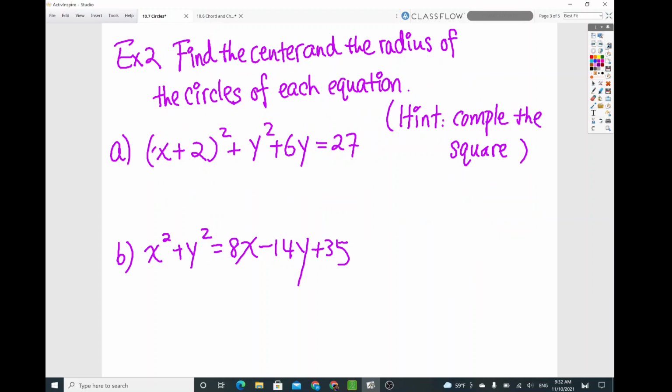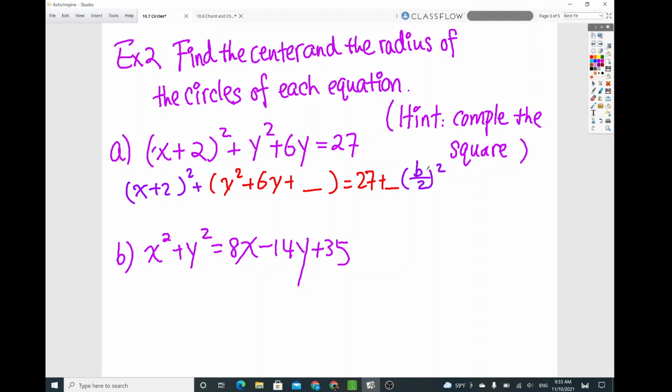Okay, so now let's see what else. Find the center and the radius of the circle of each equation. So the hint: complete the square, back to what we did in Algebra 1 or Algebra 2. It's always the formula (b over 2) quantity squared. First thing you want to do is regroup them. The x part is already factored, so just leave it the way it is. But for the y group, you want to put it this way: y squared plus 6y plus blank, equals 27 plus blank.